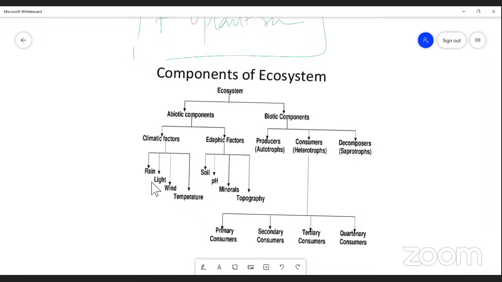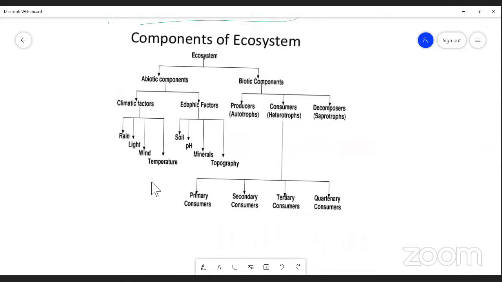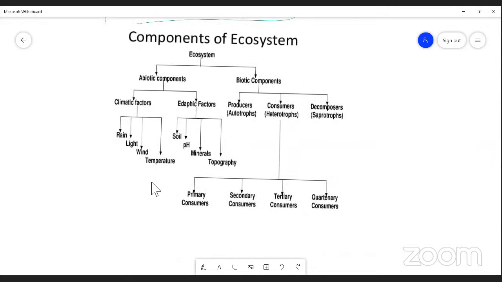Generally, it is made up of biotic components and abiotic components. The biotic components are the living organisms, consisting of the producer, the consumer and the decomposer.